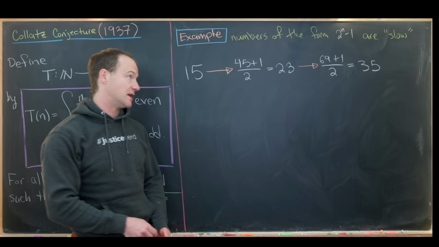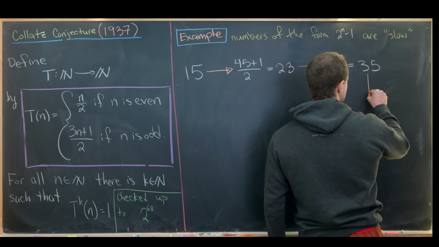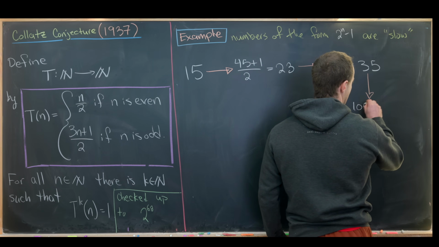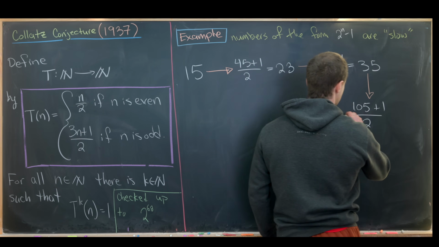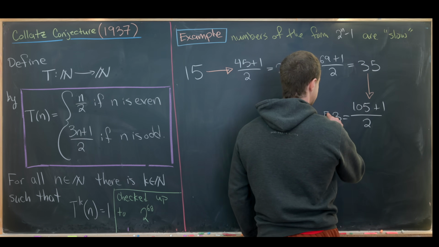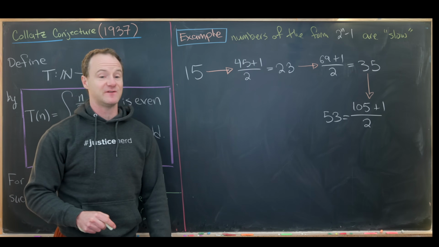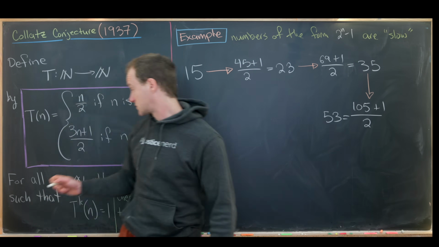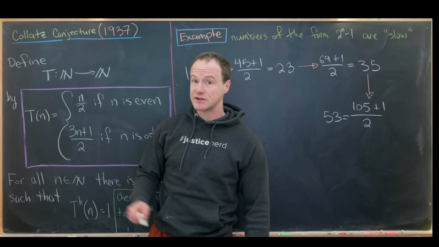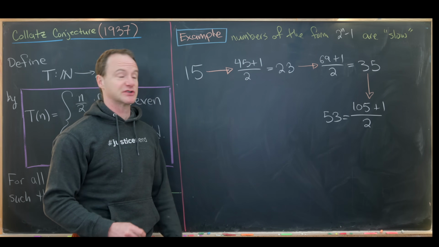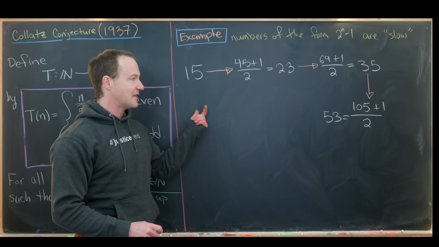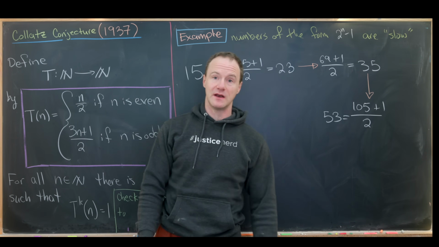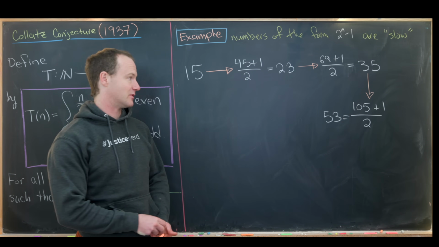Again, another odd number, so we have to keep going. So applying this rule again, we'll get 105 plus 1 over 2, which is equal to 106 divided by 2, which is 53. Another odd number, so we're going to use this rule again, which notice has the overall effect of these numbers growing. So at the moment, these numbers are getting bigger and bigger and bigger, which is further away from the number 1, which may seem a little bit problematic.